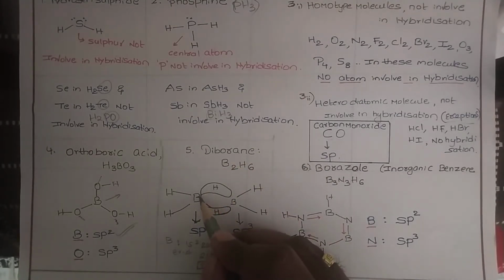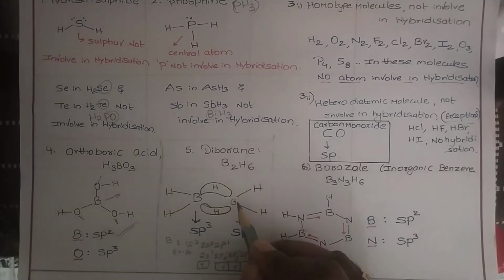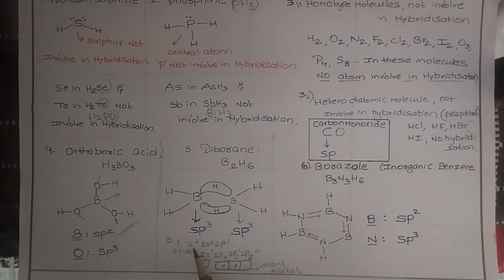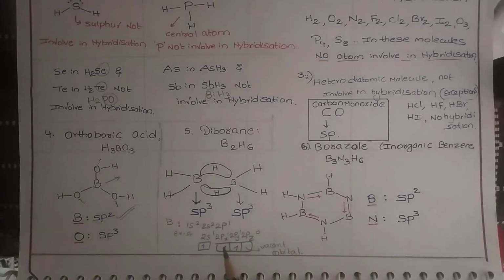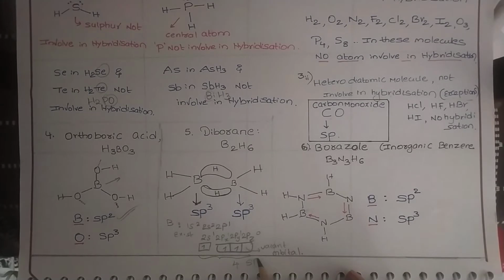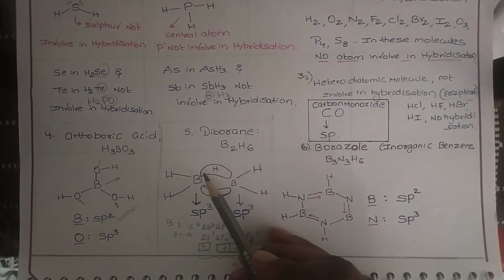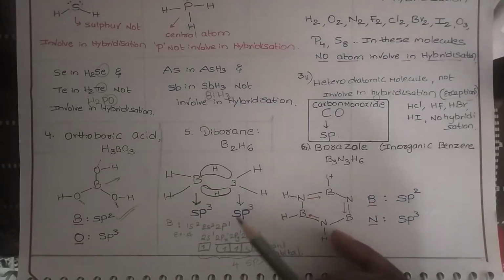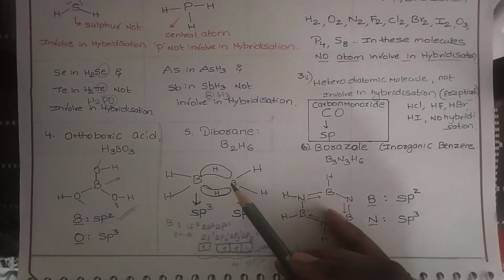This has three-centered bonds: boron center, hydrogen center, boron center. In boron, the electron configuration is 1s2, 2s2, 2p1. Here 1s2 does not come under valency; we take 2s1, 2px1, 2py1. Even the vacant 2pz orbital is involved in hybridization. We got totally four sp3 hybrid orbitals. Among these, three have one electron and the fourth hybrid orbital is vacant.